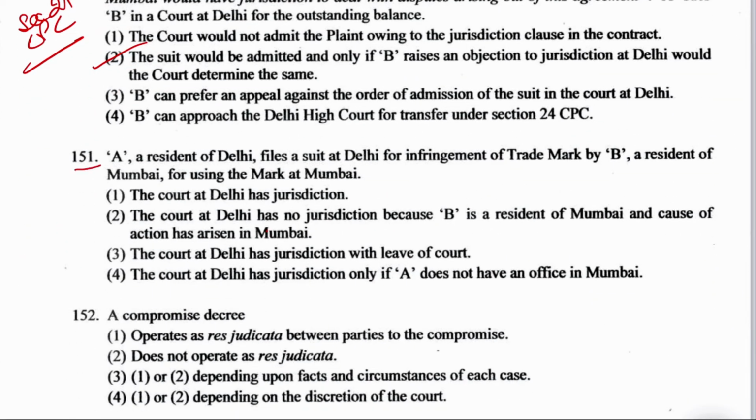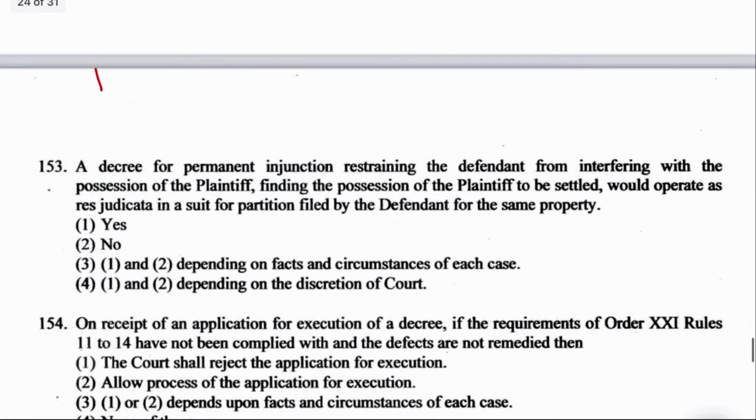Now next question number 151. A is a resident of Delhi, files a suit at Delhi for infringement of trademark by B, a resident of Mumbai, for using the mark at Mumbai. This is what? It is section 20 of CPC, which talks about other suits to be instituted where the defendants reside or cause of action arises. So right answer for this is question number 153.